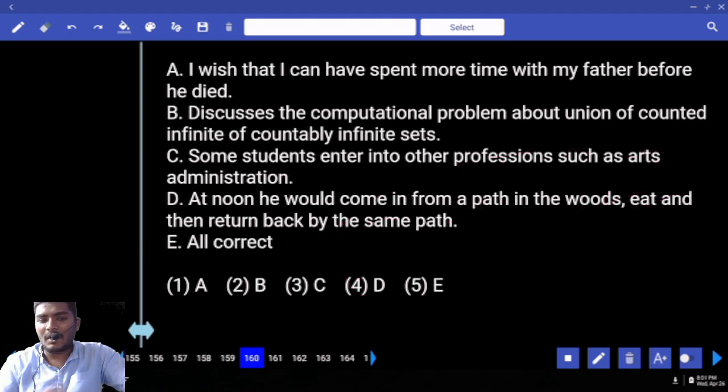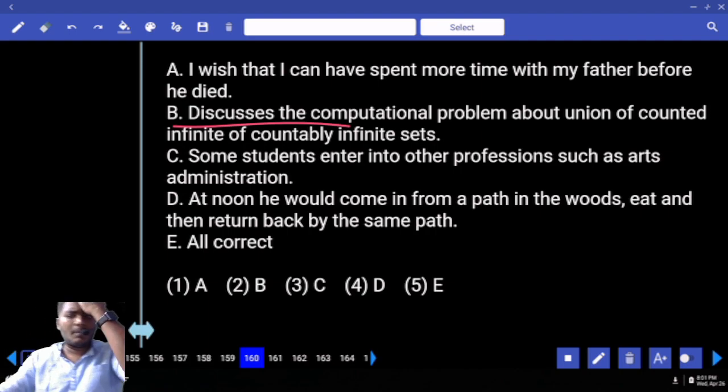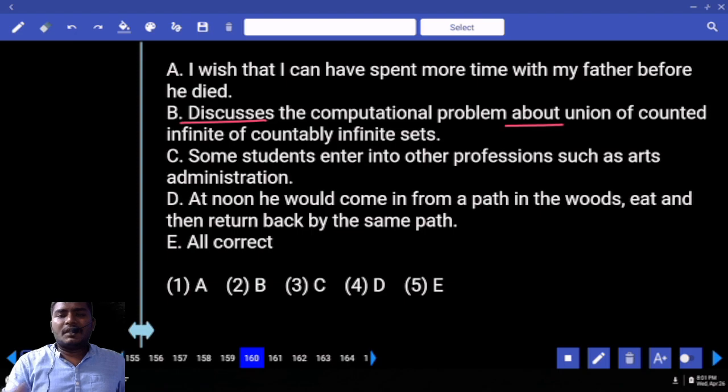Now tell me your error. What is the error? I wish that. What must be used? I could. So first is out already. Discusses the computational problem about union of countably infinite sets. One combination that you can use here is nothing but redundant. What is the redundant here?